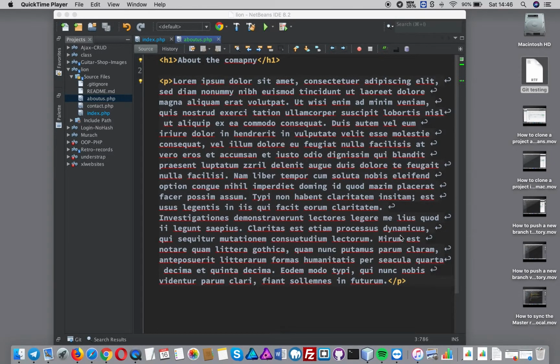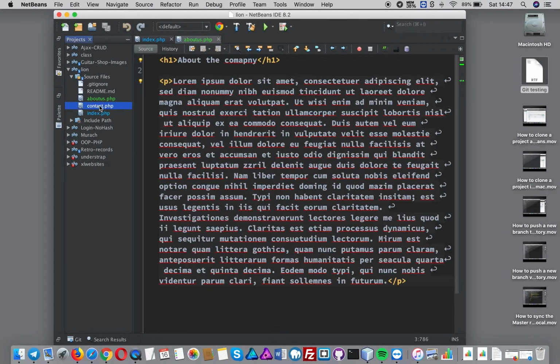Okay, so what I'm going to do here is push up a new branch. I have created a scenario where I am now student one, the person that created the repo but hasn't been working on it. I've come to my NetBeans and pulled down the master after student two has been pushing their new files up.